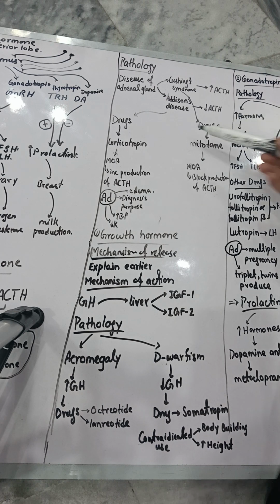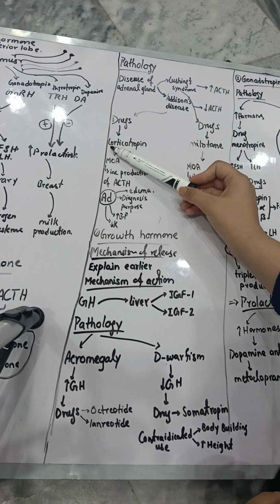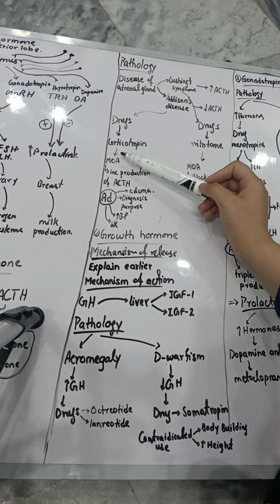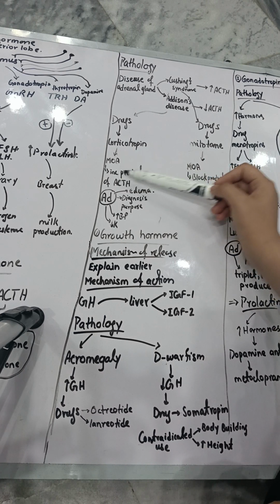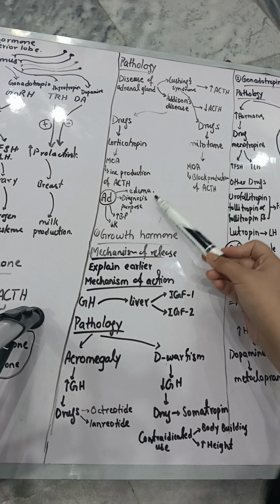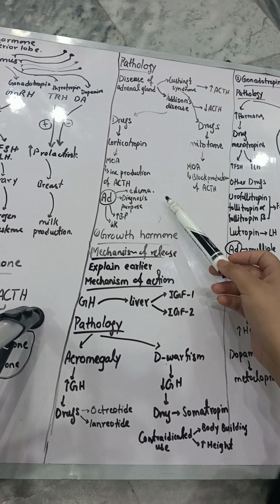Now what are the drugs which are used in Addison disease? So in Addison disease, the drug used is called corticotropin. What is the mechanism of action? It increases the production of ACTH. So one is decreasing the production, the other is increasing the production, but they have adverse effects. So what are the adverse effects? They can cause edema, causing the accumulation of fluid in your body cavities.